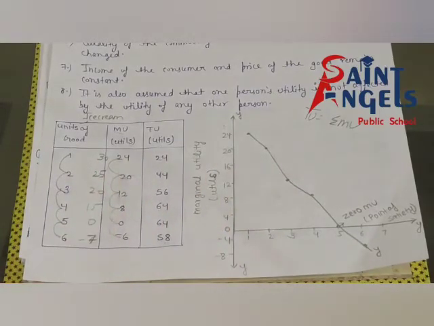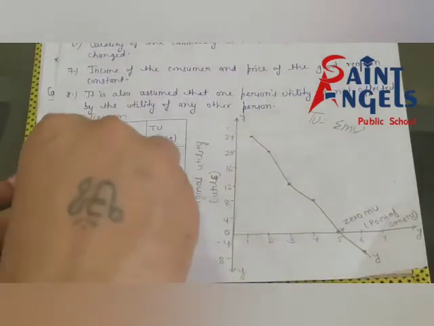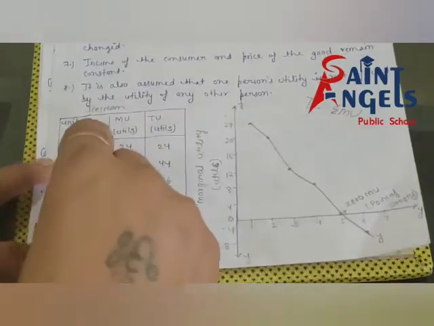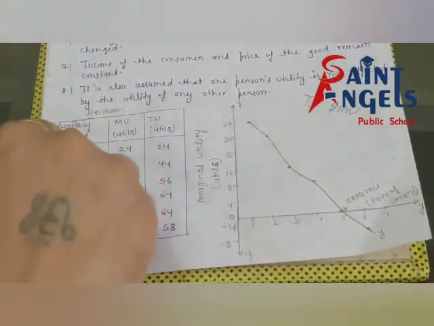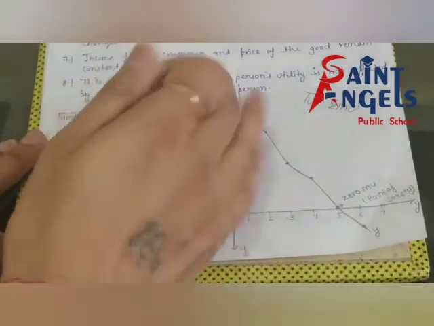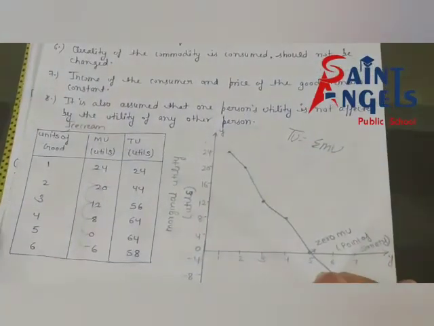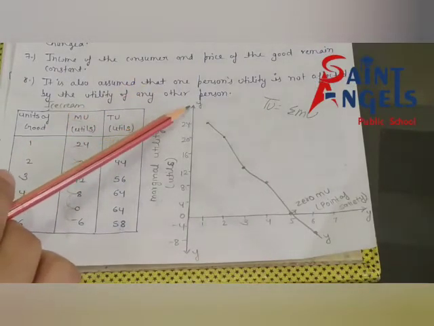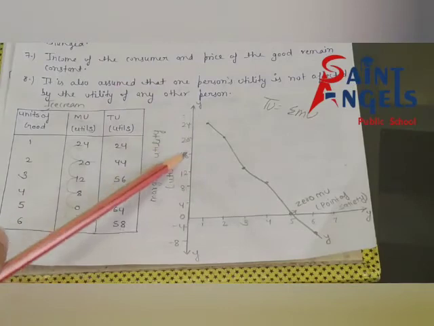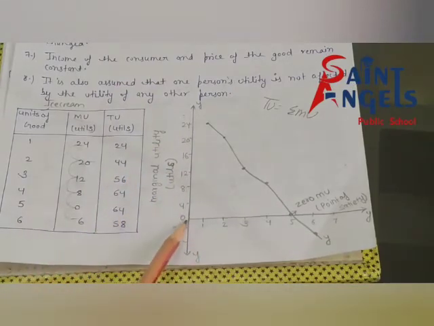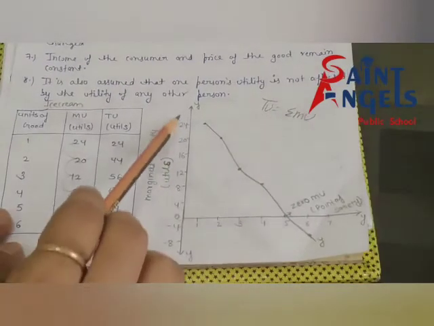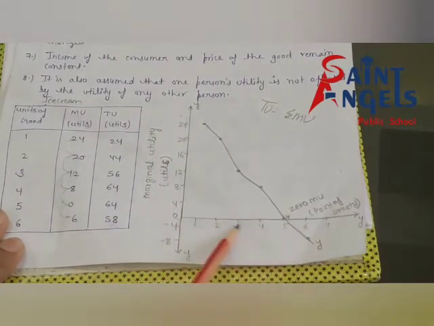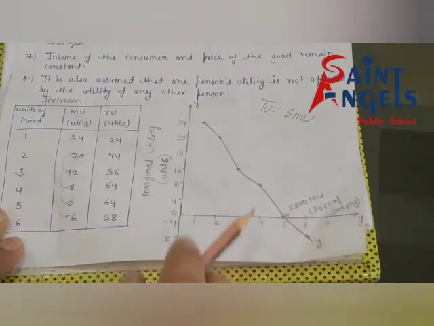See here, this is the y-axis and this is the origin, and this is the positive y-axis, and this is the negative y-axis, and this is the positive x-axis. I hope it is clear.